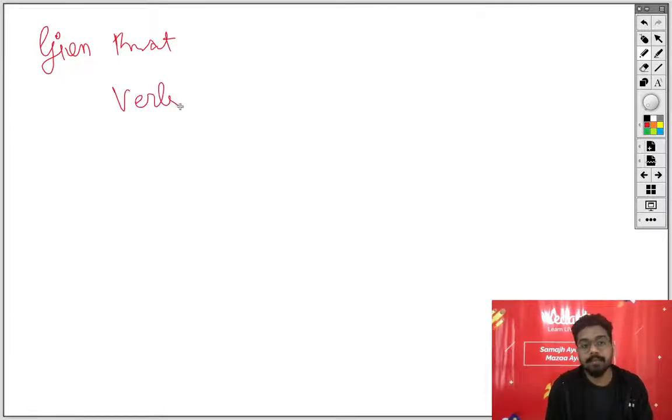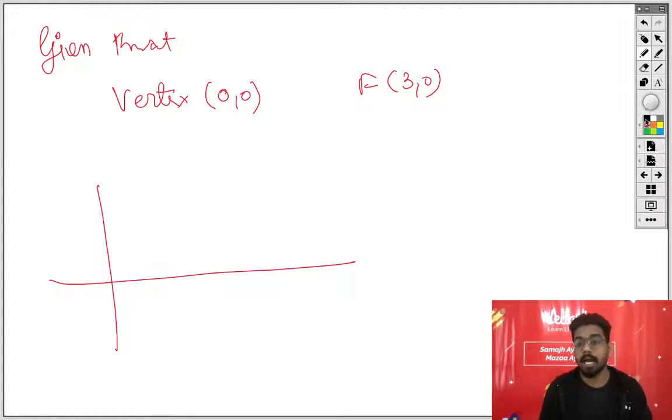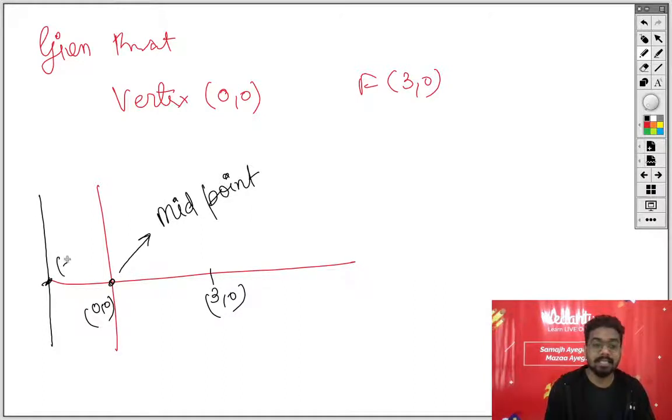Vertex is 0,0. It is given and focus is 3,0 and draw a figure. You will draw a figure. Always you have to draw a figure in the conic section. This point is 0,0. This point is 3,0. And now you will mention over here that this is the midpoint. Midpoint of this line and this line, and you will mention that this is minus 3,0. But you have to show it.